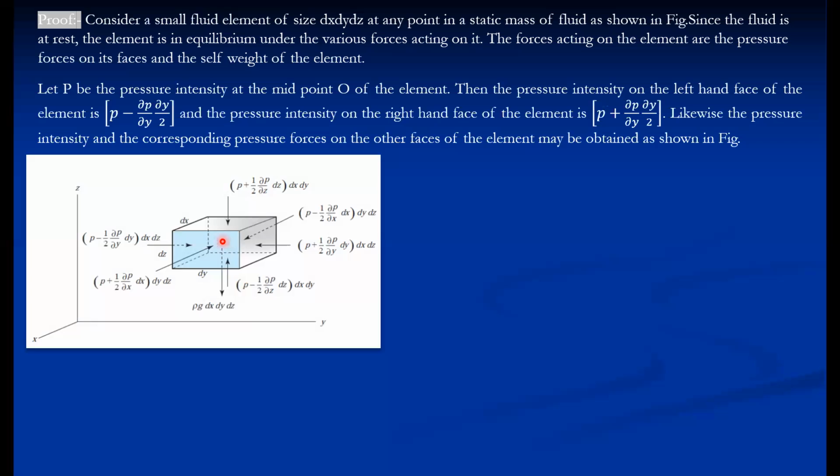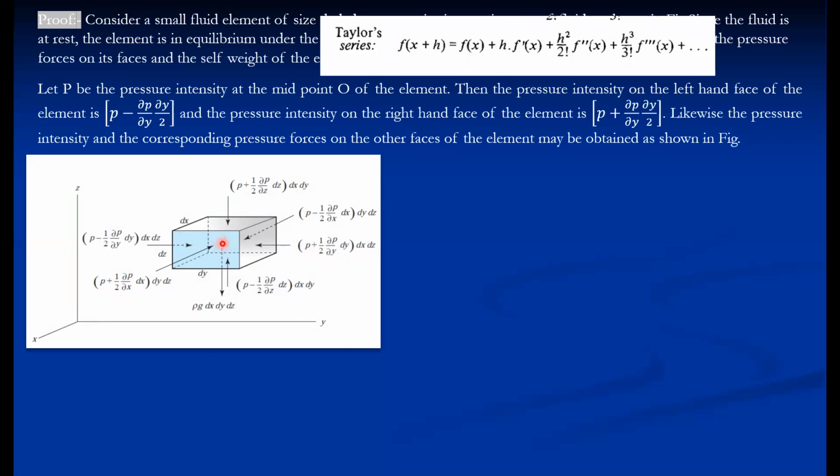Let us consider the midpoint of this element here, and the pressure intensity at this midpoint is P. Then the pressure intensity on the left hand side and right hand side we can calculate. Here we use Taylor's expression to estimate the variation of any quantity along any direction.